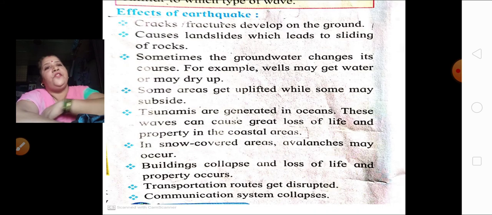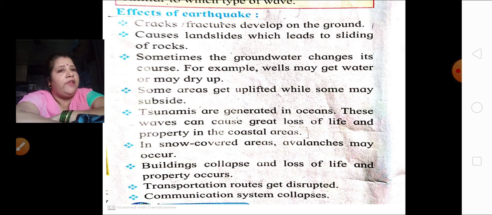Now let's see the effects of earthquake. What happens because of the earthquake? First, cracks or fractures develop on the ground. Fractures here means breaking up of the stones. Second, it causes landslides, which leads to sliding of rocks.